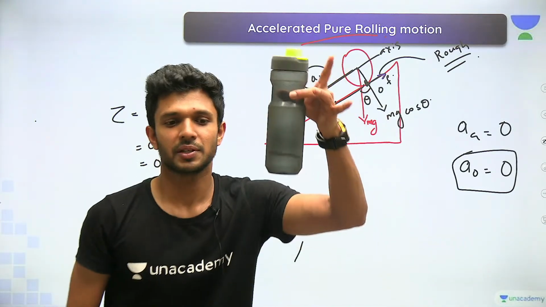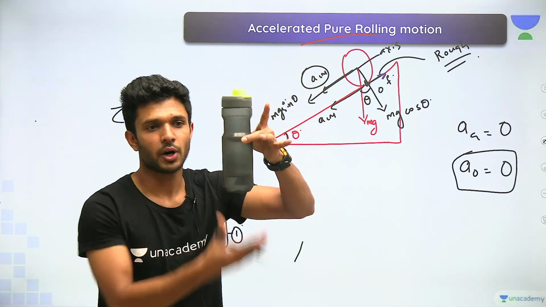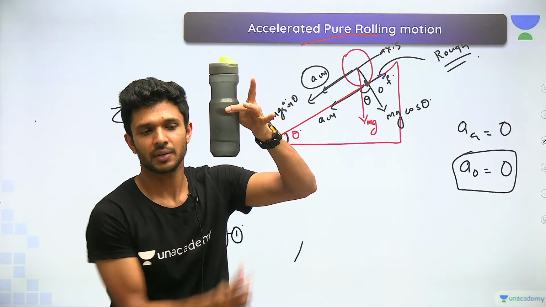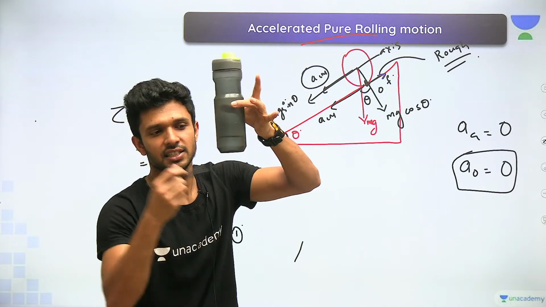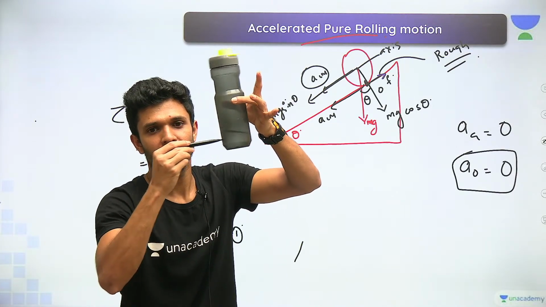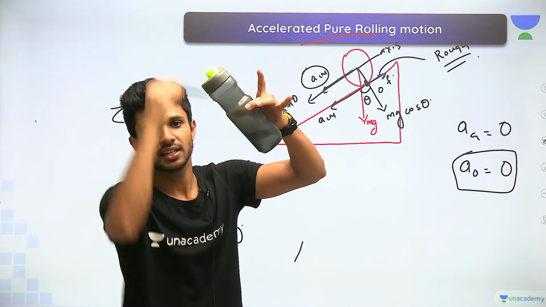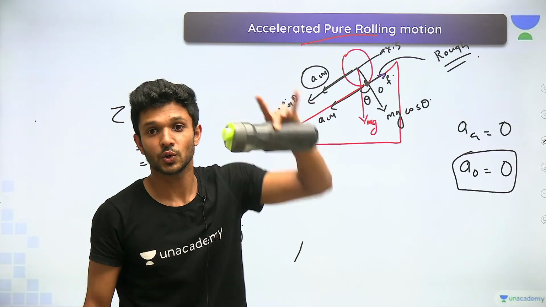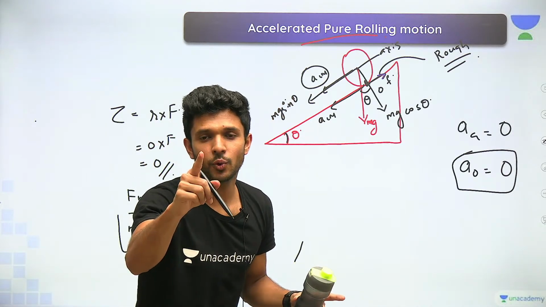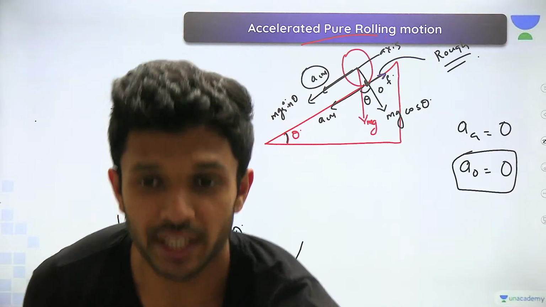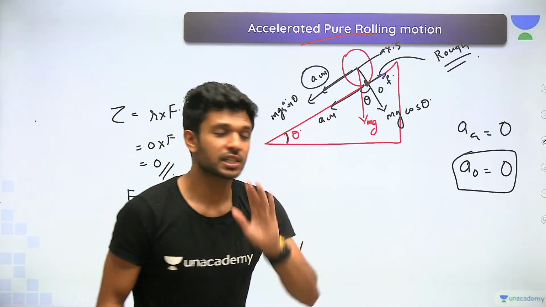I'll show you an example. Okay, I'm showing it with a bottle. I'm holding this particular bottle exactly at the center. If I give a tangential force like this, look at my pen, can it rotate? Yes, it can rotate. Yes or no? So the only force which is providing a torque to that rolling body on that inclined surface is the frictional force.